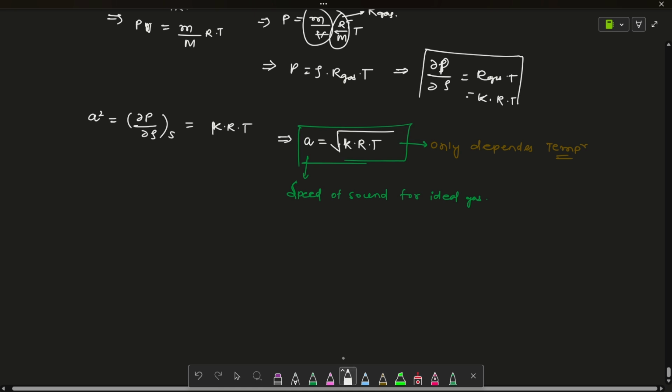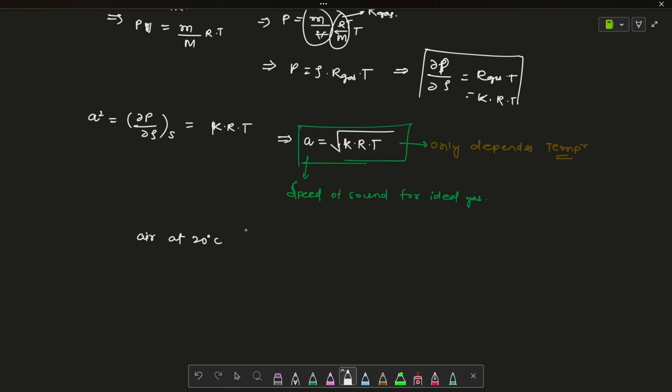For instance, I'm taking air at 20 degrees Celsius, assuming air as an ideal gas. Remember that I am using the approximation that air is an ideal gas. This is a very important observation. If you don't observe it carefully or don't understand it completely, you will use it absolutely everywhere that the speed of sound is like that. No, we can't do that.